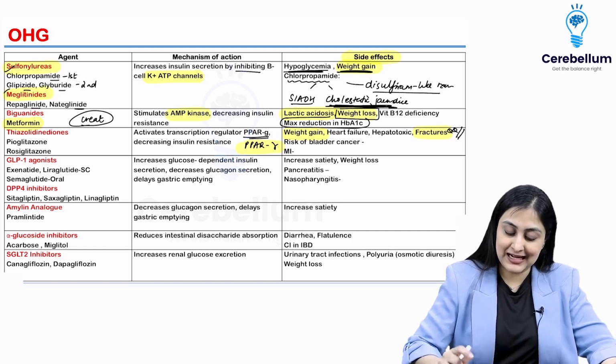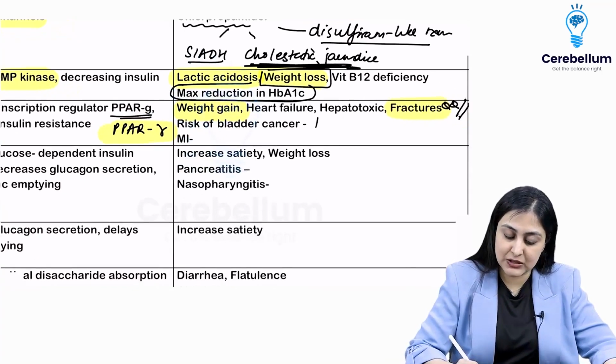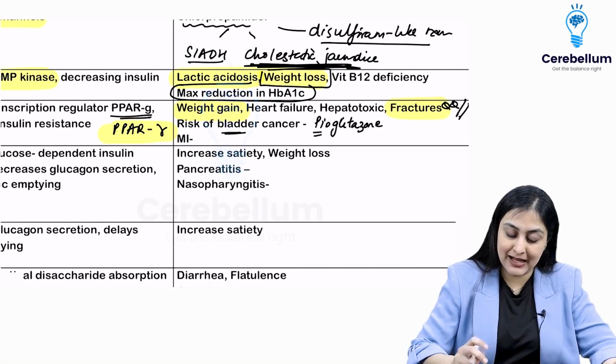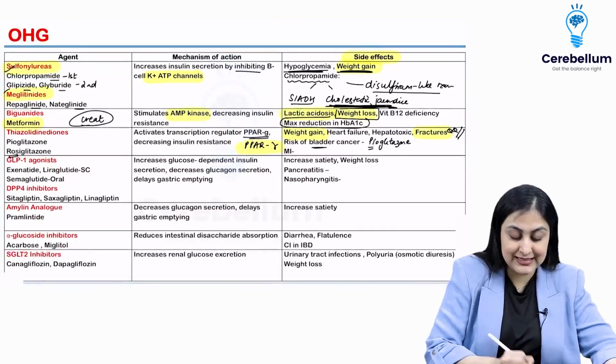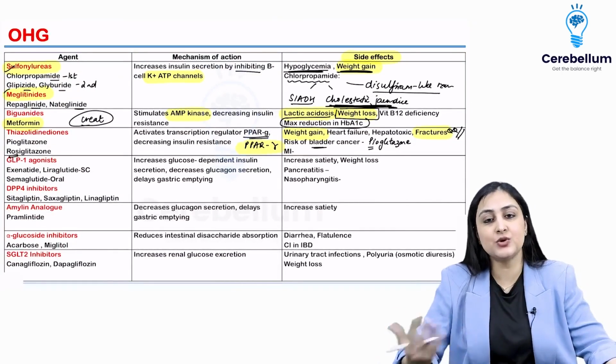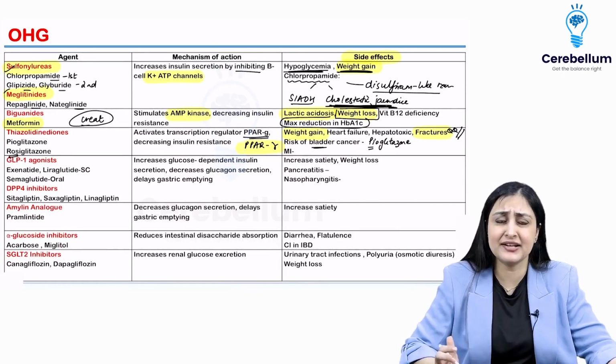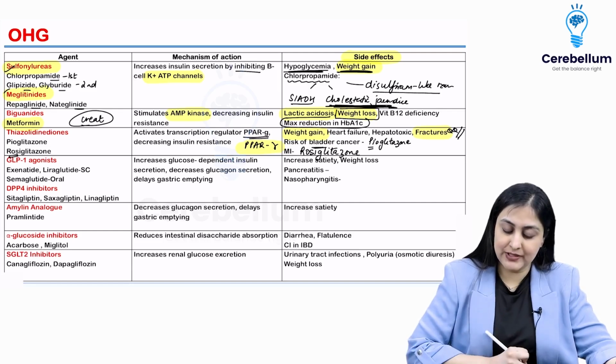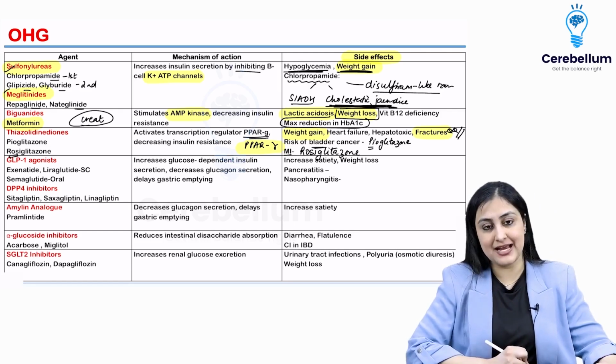Remember specific side effects. Bladder cancer, it is with pioglitazone. You want to remember P with bladder. So P is pioglitazone, and MI, rosi. Daily, in Hindi we say rosi. I see one case of MI in our country, isn't it? So common. So remember rosi, rosiglitazone. Alright, so this is how we remember these two specific side effects.